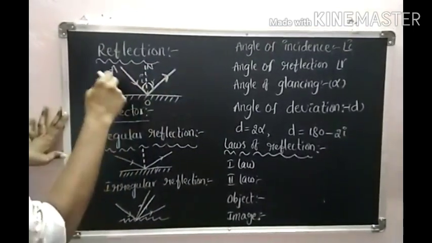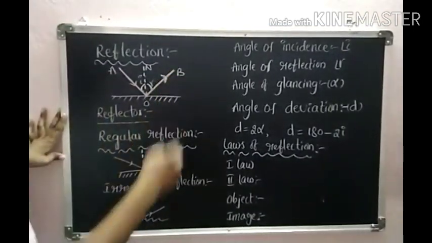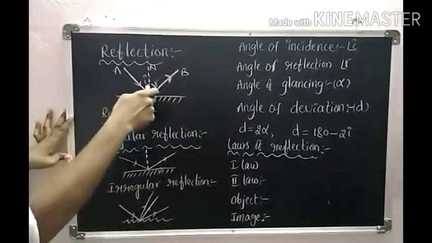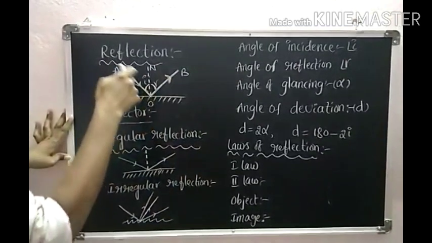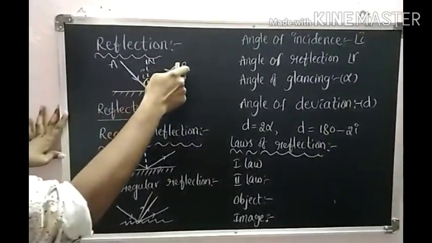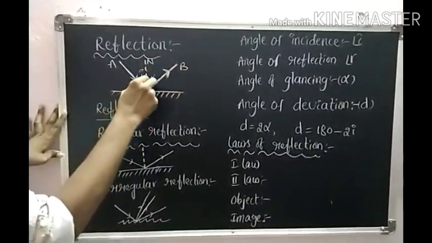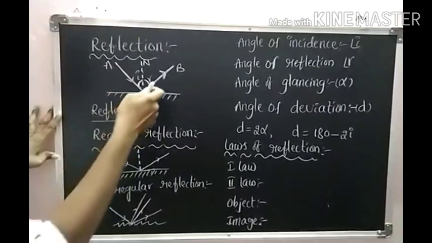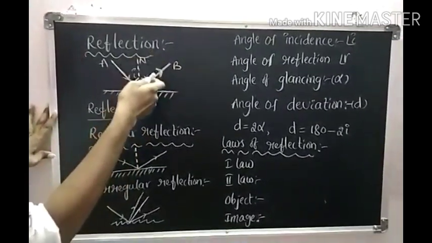This AO is called the incident ray. This OB is called the reflected ray. The ray moving towards the mirror is the incident ray. The ray coming back from the mirror is the reflected ray. The angle made by the reflected ray with the normal is called the angle of reflection.